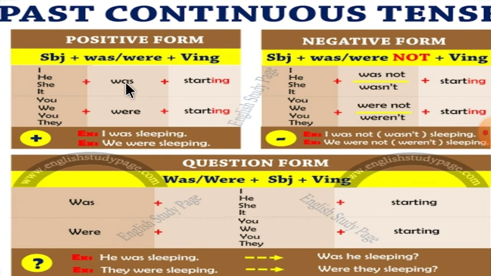He was starting. She was starting. It was starting. Then you were starting.